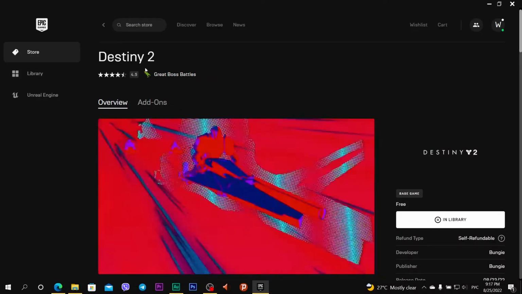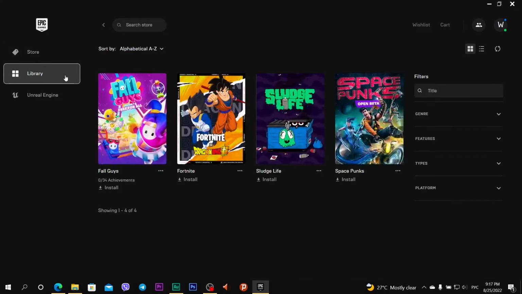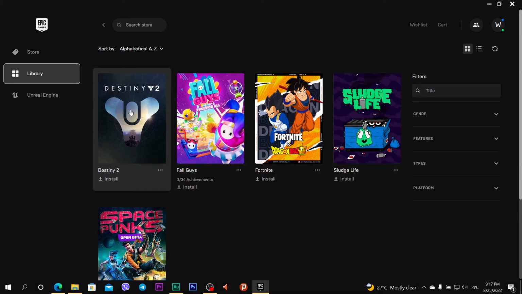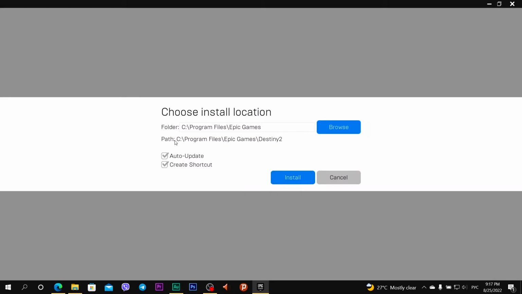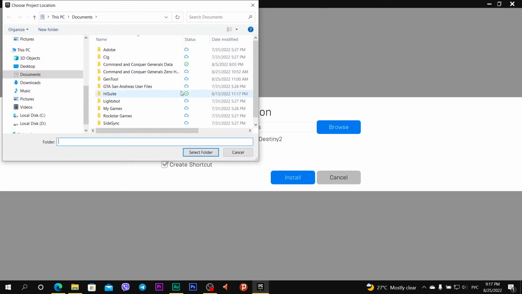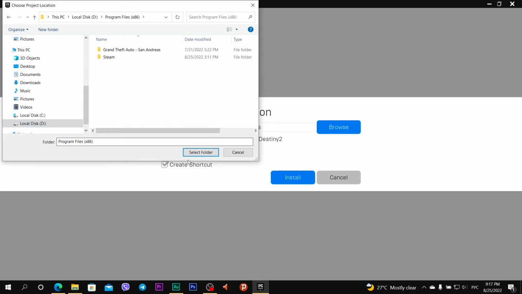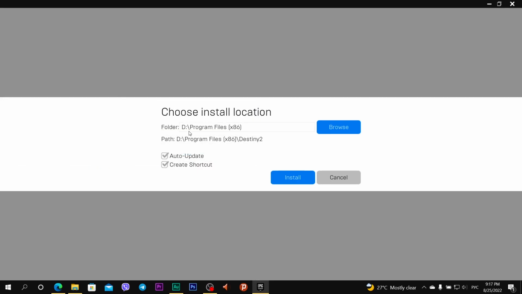After this, in the left menu I click on Library. In Library you see all my games, and I want to install Destiny 2. Click on it, Install. It will be installed on C, Program Files, Epic Games, Destiny 2, but I can change it because I don't want to install it on the C folder. I want to install it on drive D. It will be installed on D, Program Files, Destiny 2. After the update, create a shortcut and install.